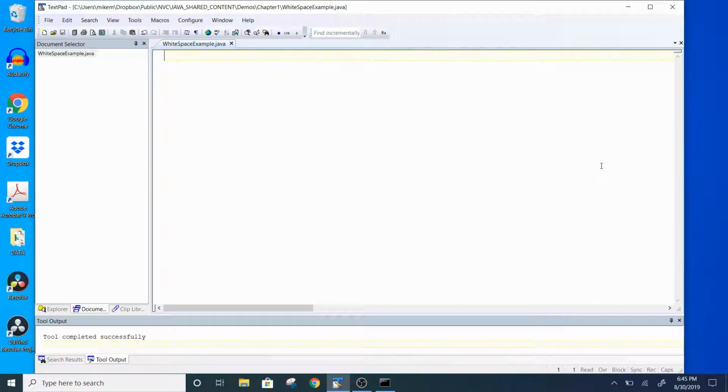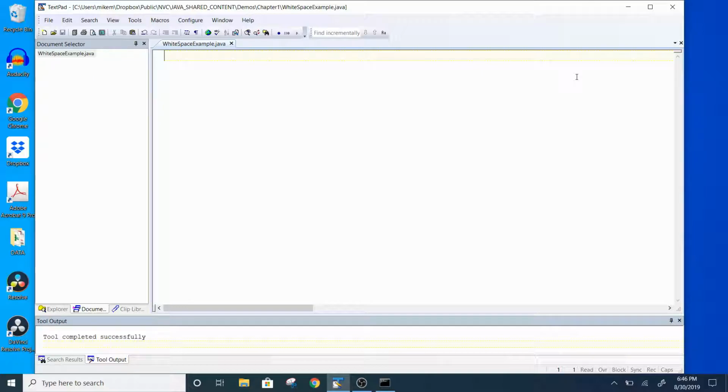So I'm going to go ahead and do an example of this. I'm going to start off writing this program. I created a file called whitespaceexample.java. All these files that I'm creating are on the shared Dropbox folder that I have. I posted a link on Canvas. If you go to that link and open the demos folder, I created a folder called Chapter 1. Inside of Chapter 1, you'll see all the examples I'm going to do for Chapter 1. There aren't many for Chapter 1, but in Chapter 2 there will be quite a few. Chapter 3, there'll be quite a few, but I'll do those as the semester progresses.